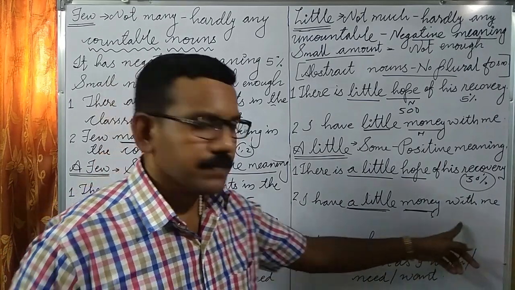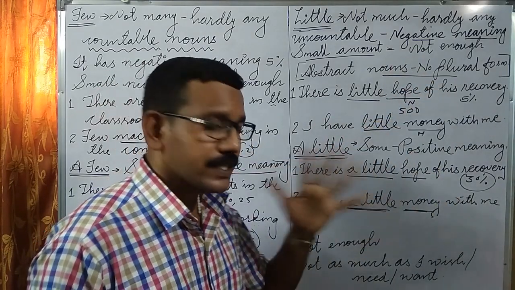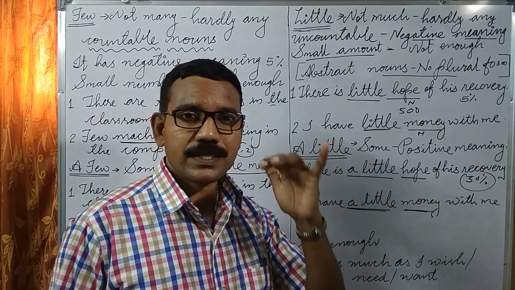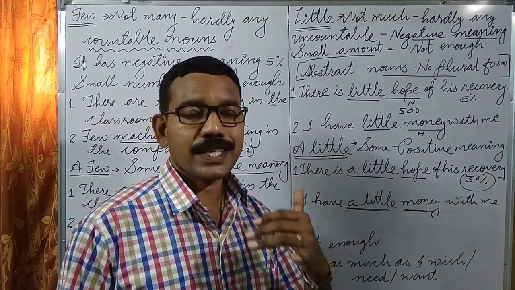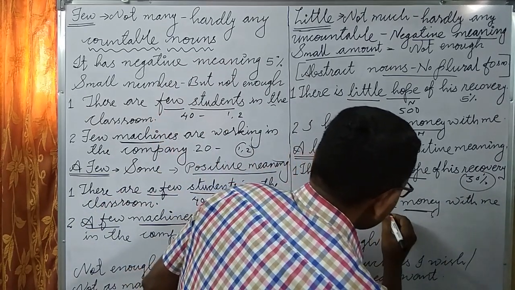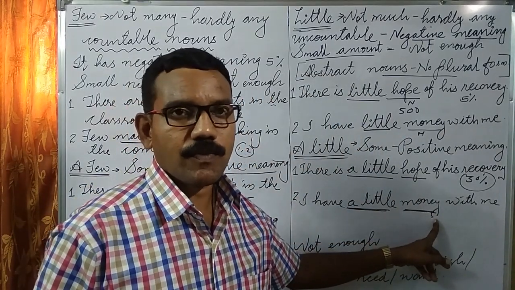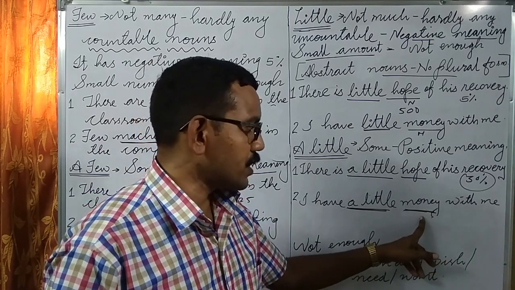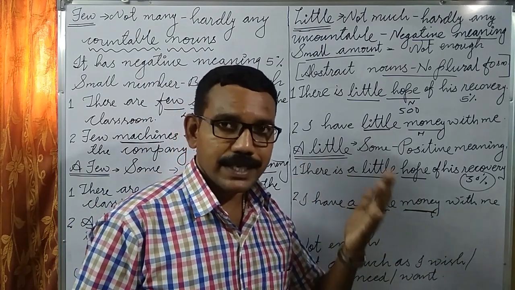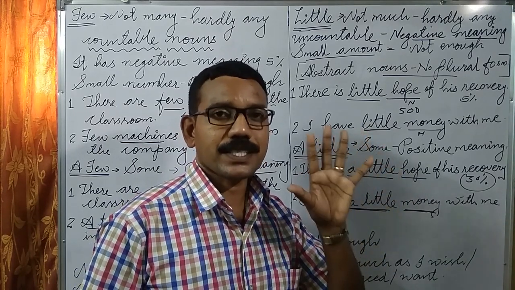I have a little money with me. In the same situation, if I say I have a little money with me, it has a positive meaning. It means if I wish to purchase a 10,000 rupees mobile, I can purchase, but I have only 10,000 rupees with me. So a little shows a positive meaning and it is used with the uncountable noun. If I say I have a little money with me, it means yes, I have money with me. That is not enough but satisfactory.